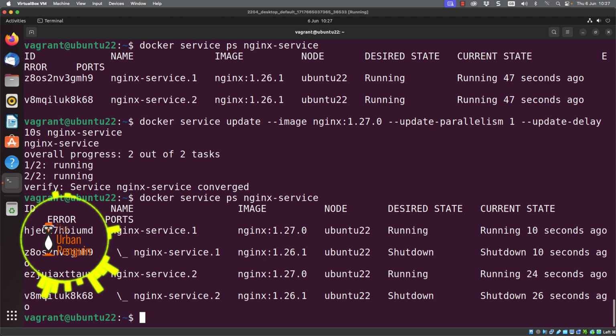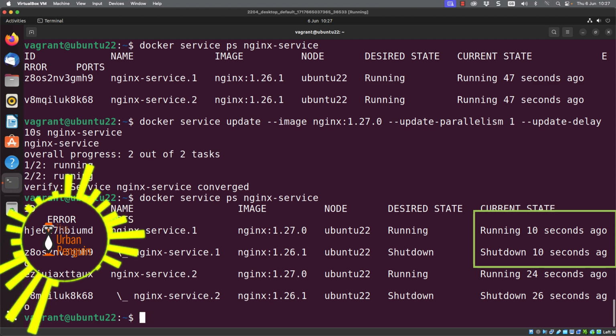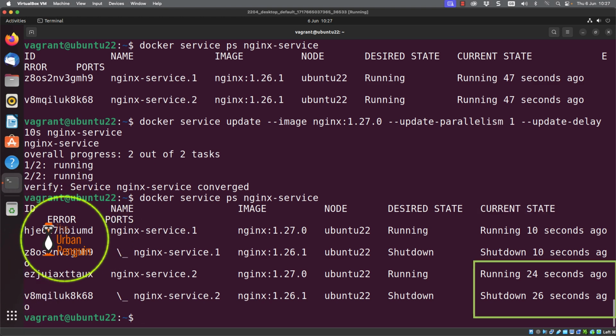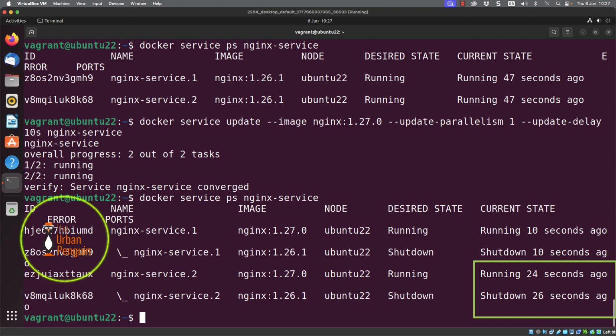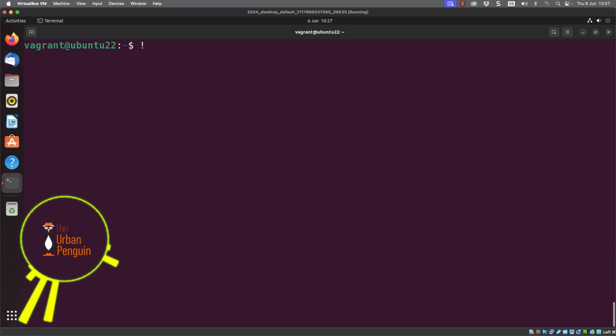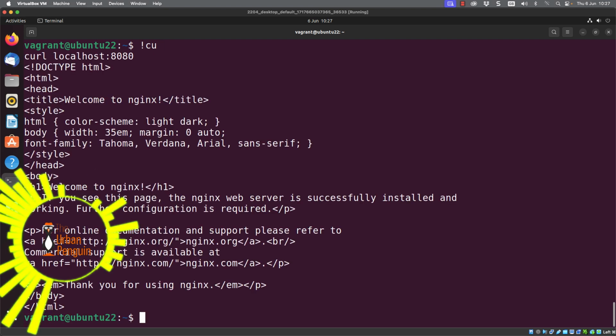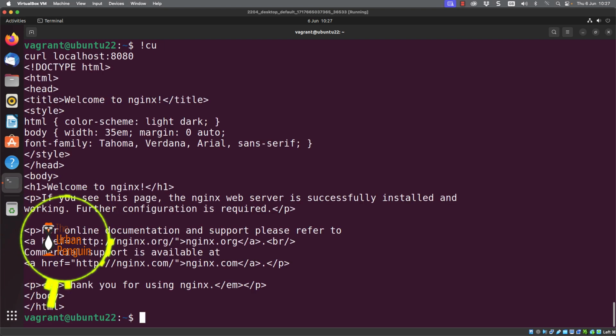We're checking that the service is stable, and we've done the update, and there's been no disruption to our web service. We can see when we look at their current state, the first listed container has been running for 10 seconds. The bottom container has been running for 24 seconds. So we can see that we did have that 10-second delay. When I go through and check my website is still available, and it has always been available.